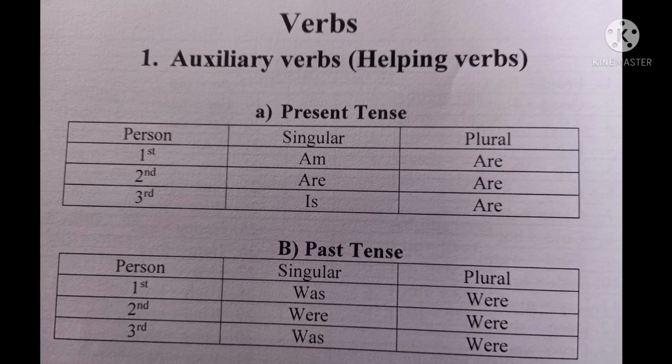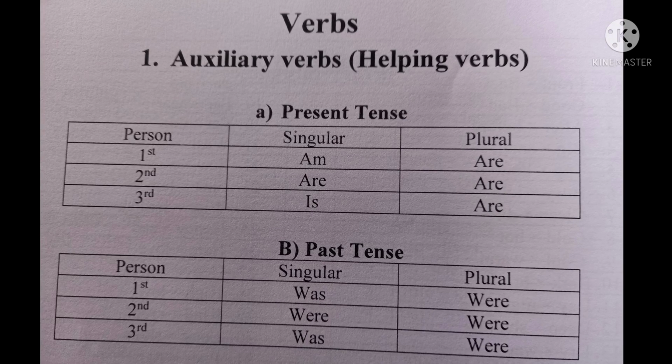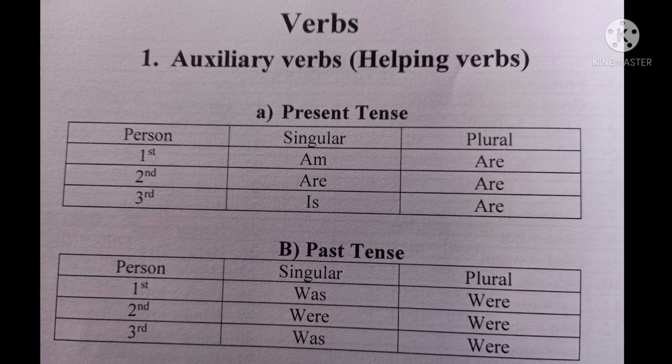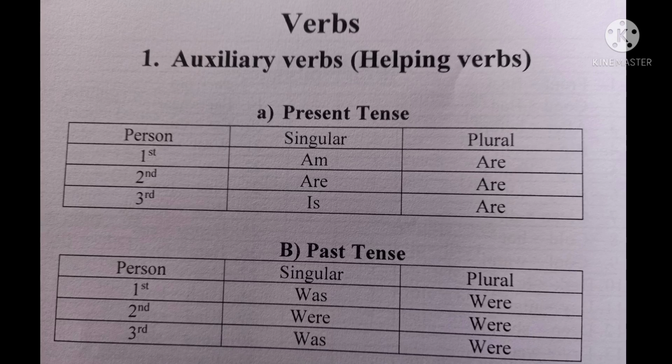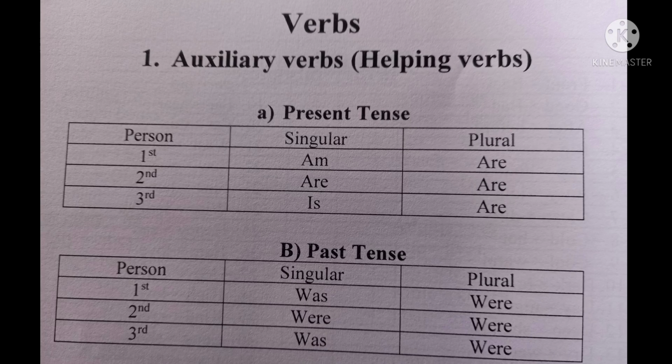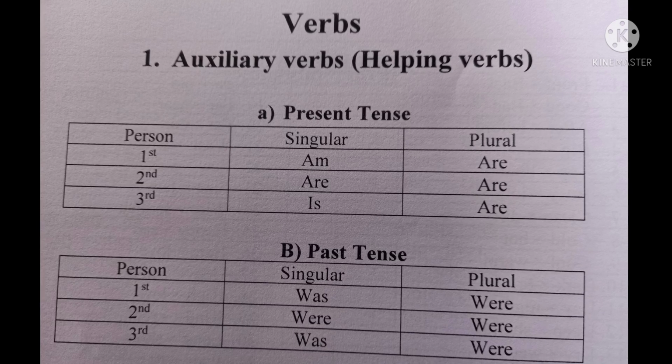When we take up past tense, first person singular was, first person plural were, second person singular were, second person plural also were, third person singular was, third person plural were.